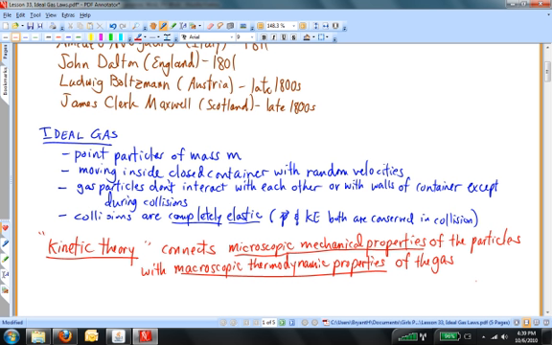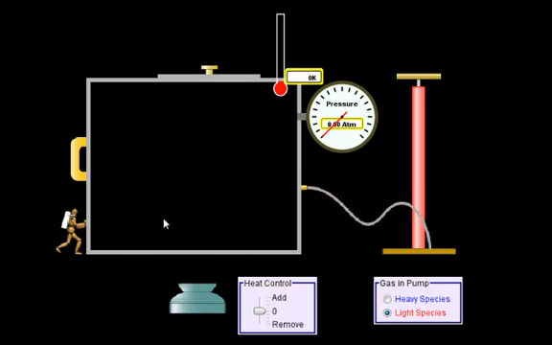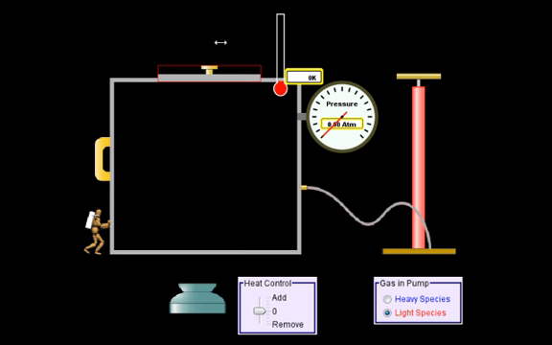I have a simulation that I would like to show you of a gas. In this simulation, I have a closed container over here that has a temperature thermometer here and a pressure gauge and has an ability for me to change what the volume of the gas is. I can open a container and let gas particles out if need be. I can add heat to the container, or I can remove heat from the container, and I can put different kinds of species of gas in.